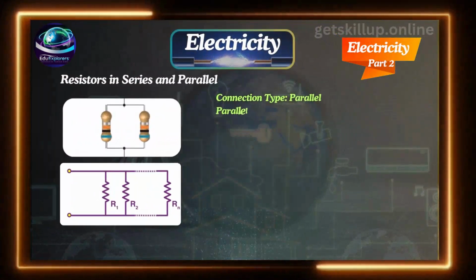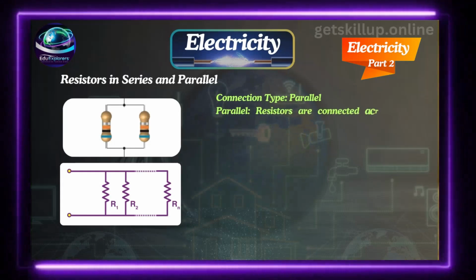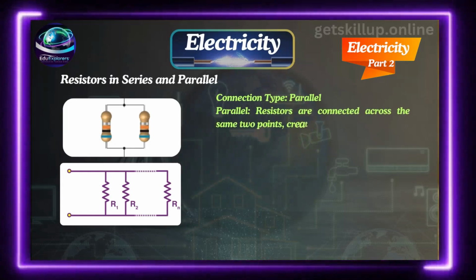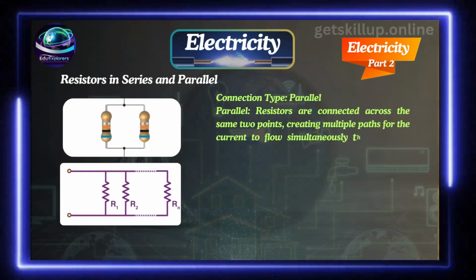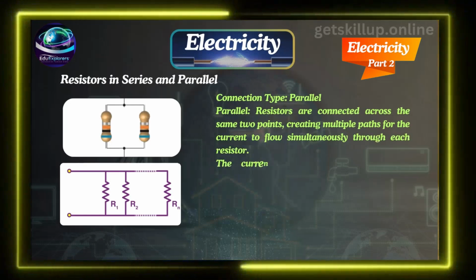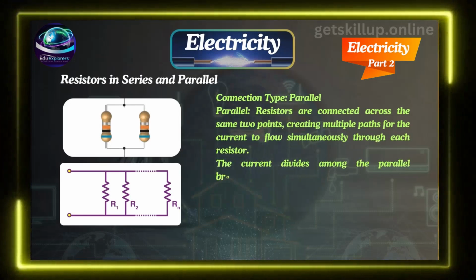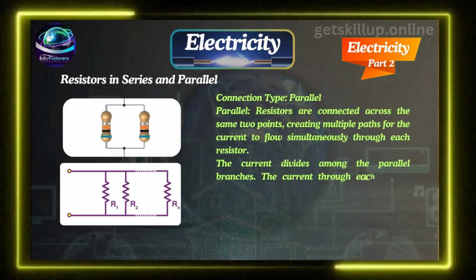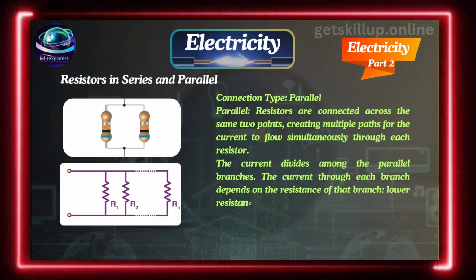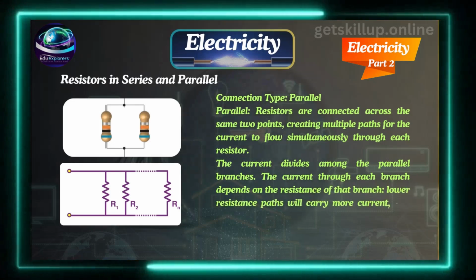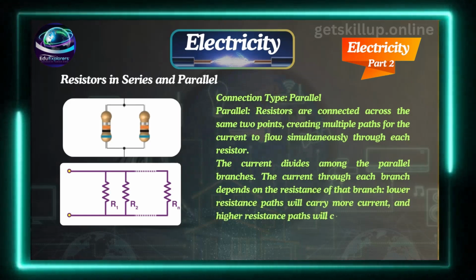Connection type, parallel: resistors are connected across the same two points, creating multiple paths for the current to flow simultaneously through each resistor. The current divides among the parallel branches. The current through each branch depends on the resistance of that branch. A lower resistance path will carry more current and a higher resistance path will carry less.